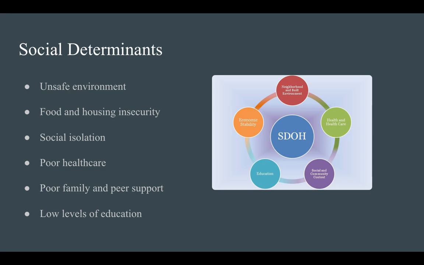For homeless individuals with schizophrenia, social determinants include unsafe environments, food and housing insecurities, social isolation, poor health care, poor family and peer support, and low educational level.